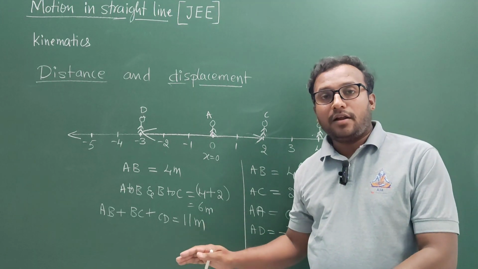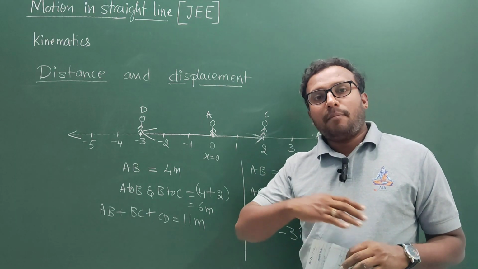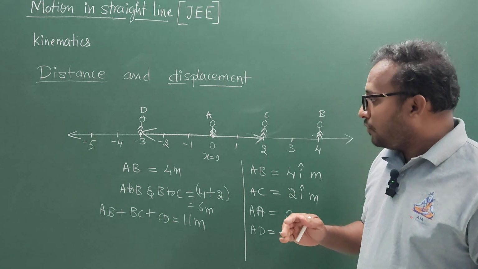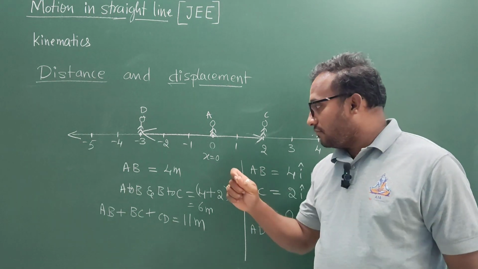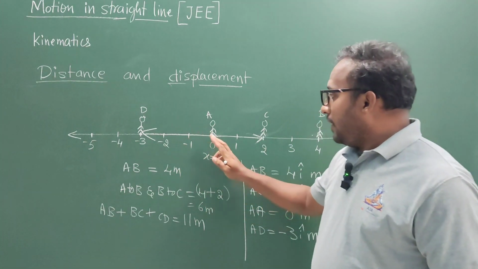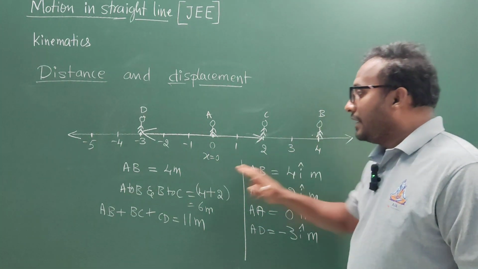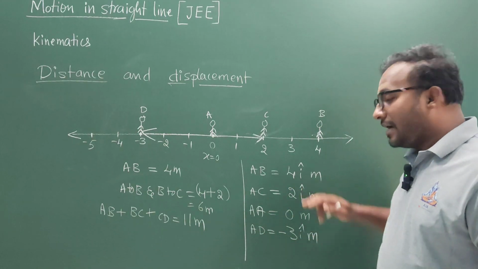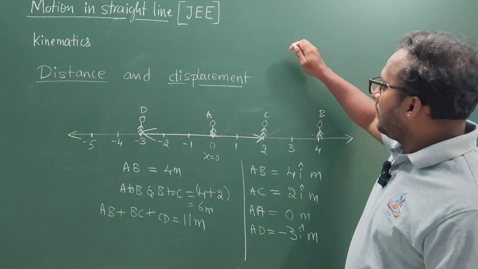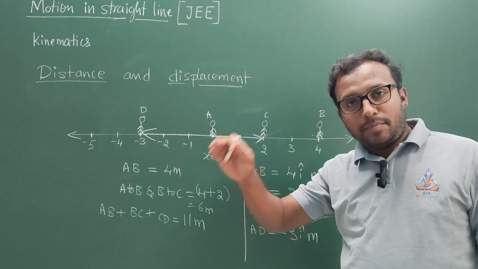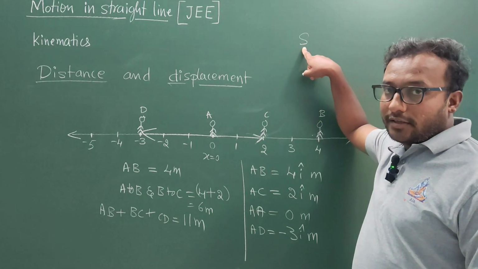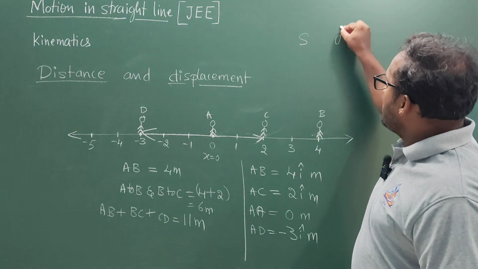It is a scalar physical quantity, which is the total path length covered by the body while it is moving. And most importantly, the conclusion of this discussion is very simple. You know that if the body is going from A to B, distance covered and displacement have the same magnitude. For simplicity, I will give different symbols: displacement with a symbol S and the distance covered with a symbol small d.